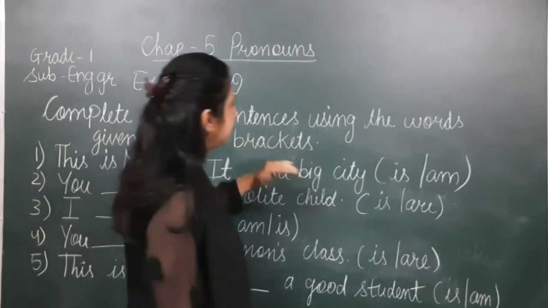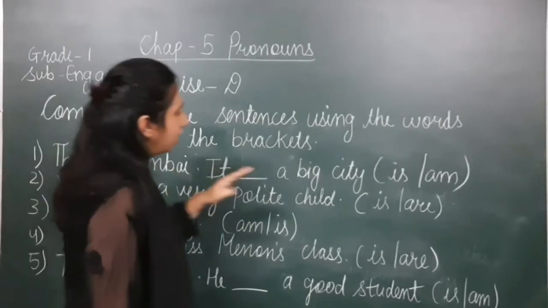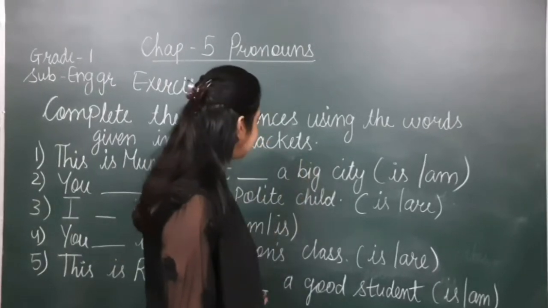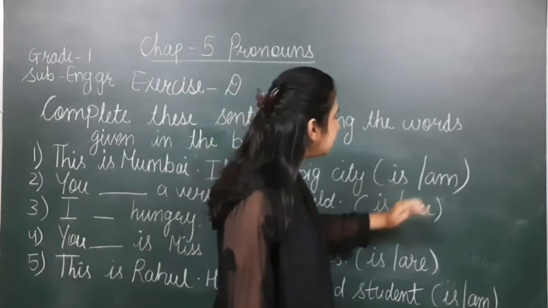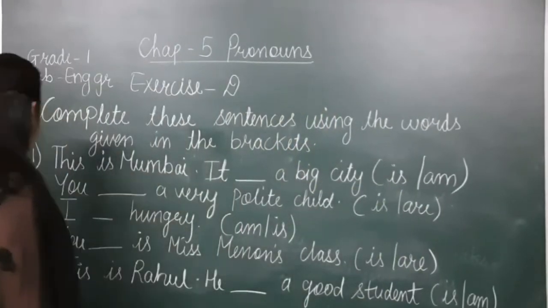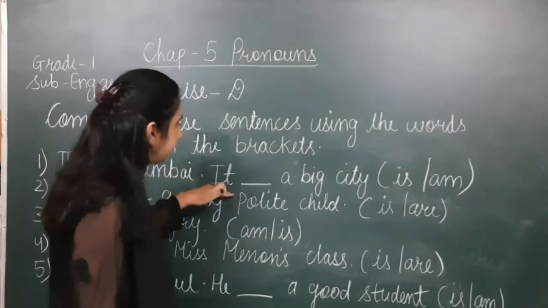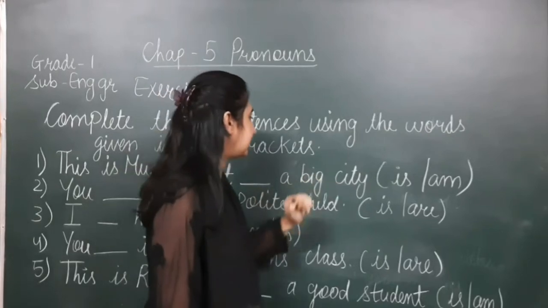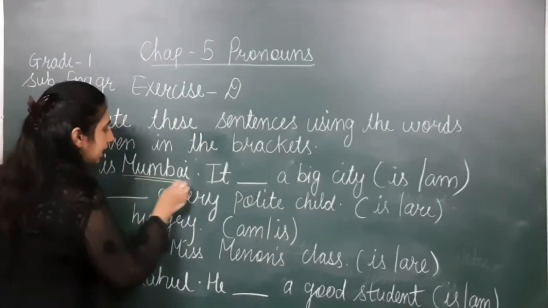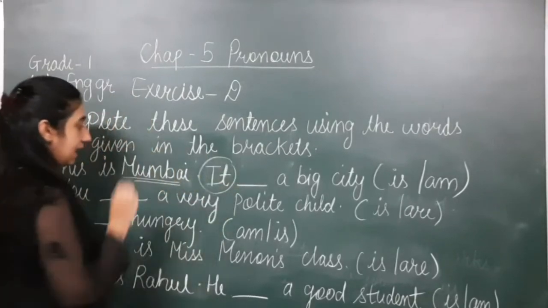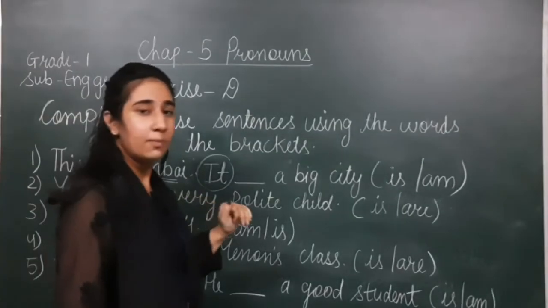Complete these sentences using the words given in the bracket. Here, I have written some sentences. We have to complete these sentences by using these brackets. So, have a look at the first number. This is Mumbai. It dash a big city. Now students, have a look at this. For Mumbai, here I have written it. As Mumbai is a place, so here I have written it for Mumbai.